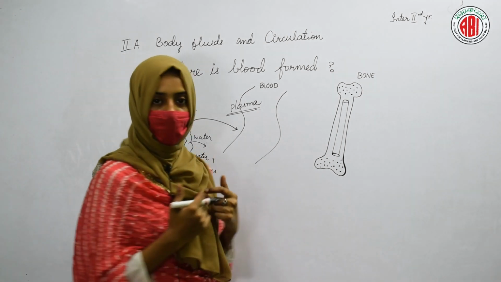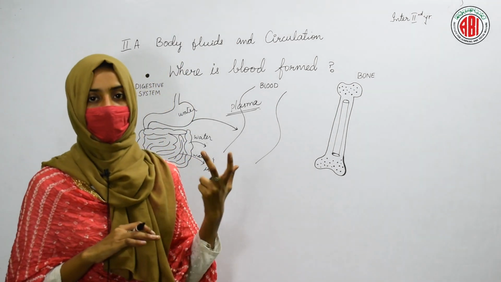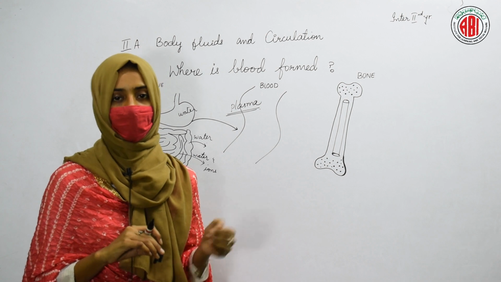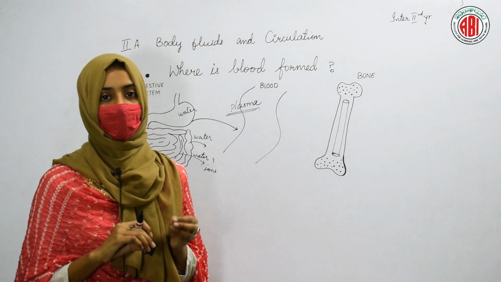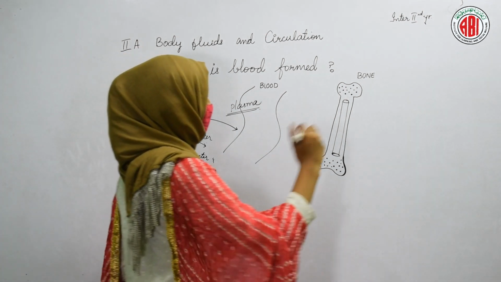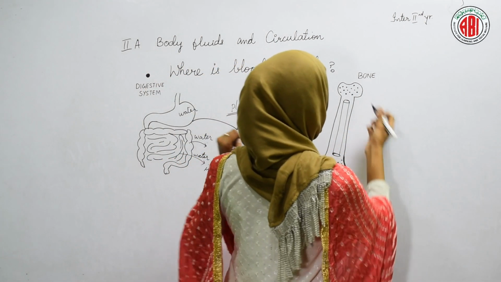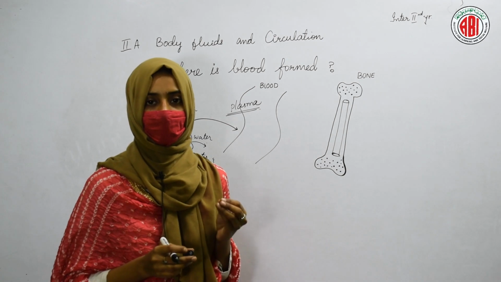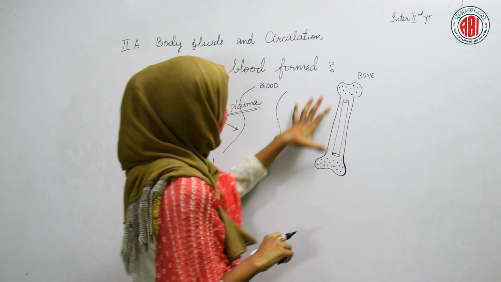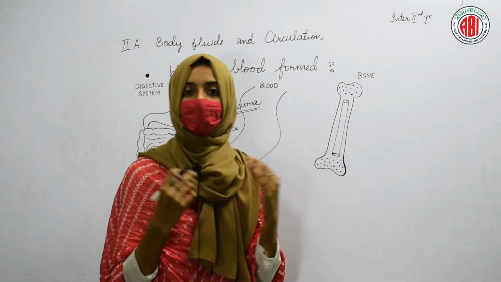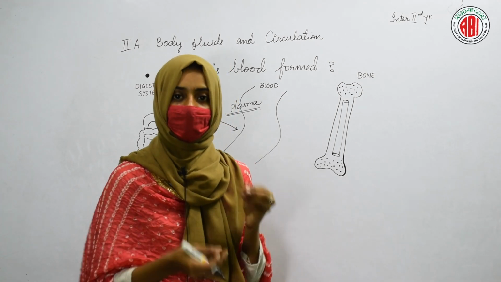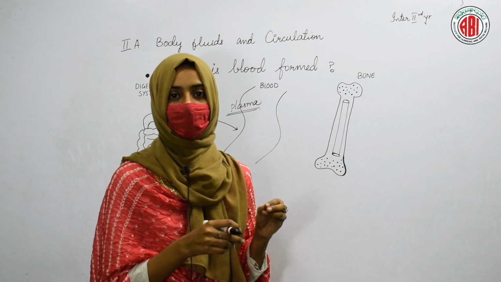In our body, bones are present, and many long bones are also present. In the long bones, the cellular components can be formed. Thus, red blood cells and white blood cells can be formed in the long bones of our body. The long bone present in our body shows this kind of structure. Inside, the internal space of the bones is hollow. It is empty, and there the cellular components are going to form.